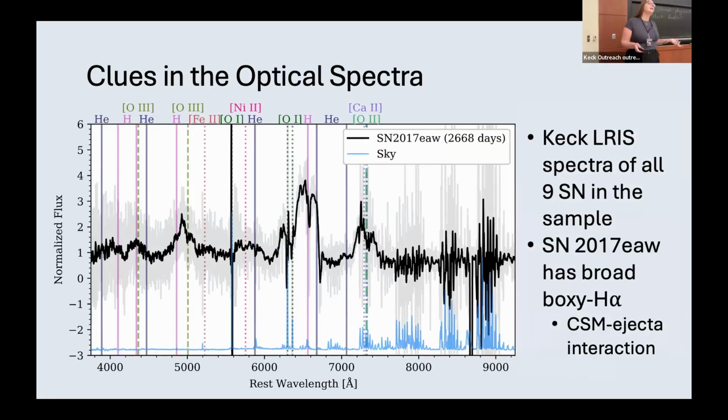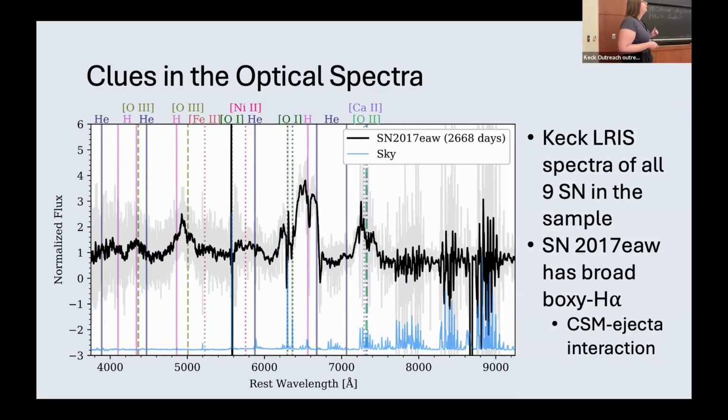This is where Keck comes in. We got some NASA Keck time to observe all 9 of our supernovae in the sample with Keck LRIS, and got this beautiful spectra, the most exciting of which, in my opinion, is of 17eaw right here. You can see that beautiful H alpha in the middle. That big, broad, boxy H alpha is a hallmark of CSM-ejecta interaction in these supernovae.